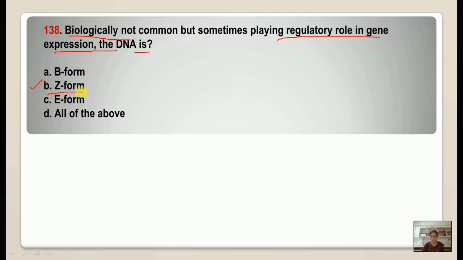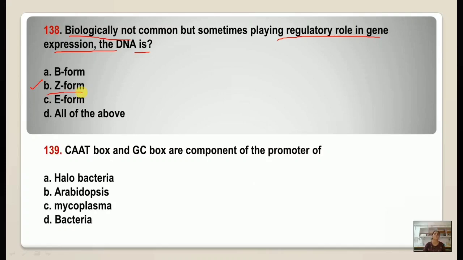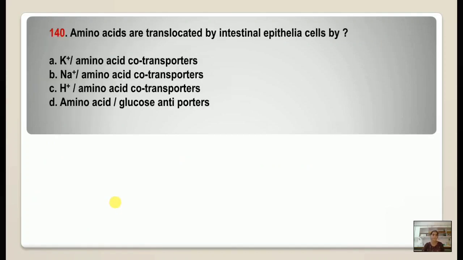Question number 139. CAAT box and GC box are components of the promoter of, so the correct option is Arabidopsis. Number 140. Amino acids are translocated by intestinal epithelial cells by sodium ion amino acid co-transporters. This is the correct option.